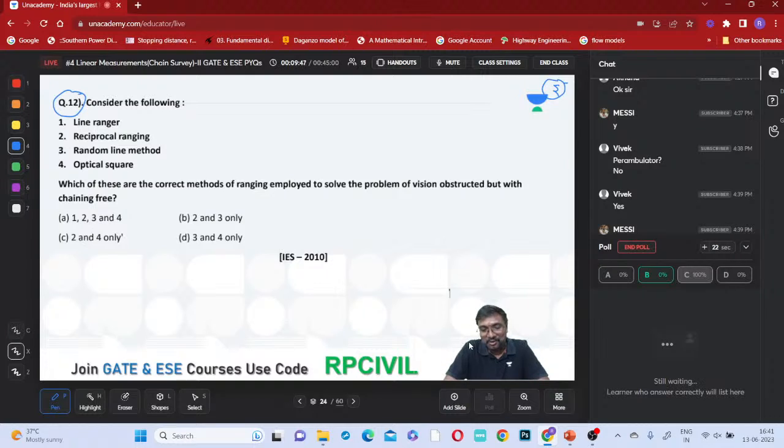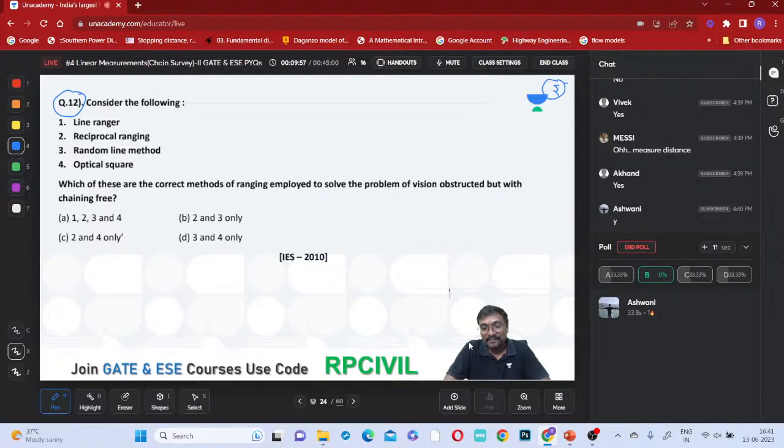Arey yaar, these terminologies are there in our notes, if you just observe. Direct terminologies are there in our notes, if you remember.